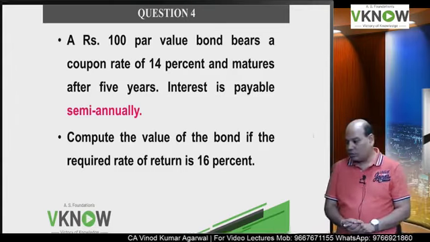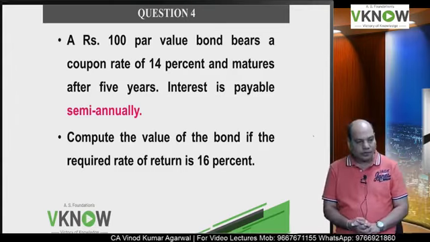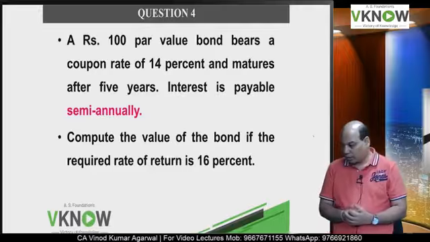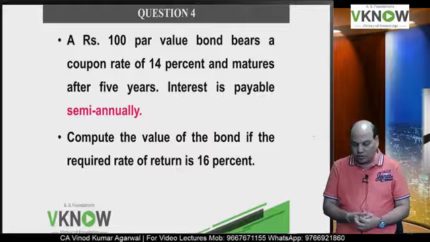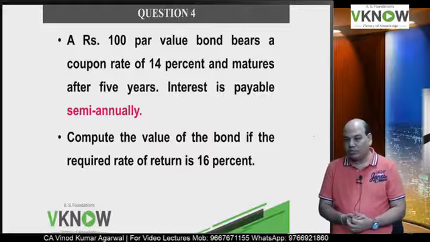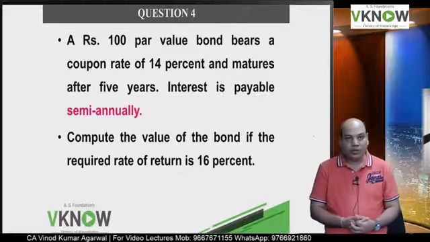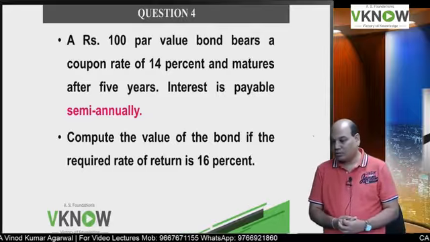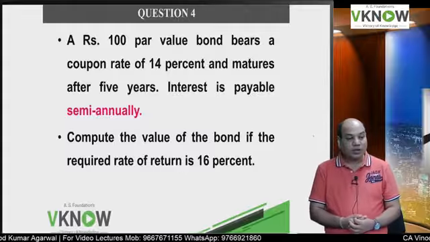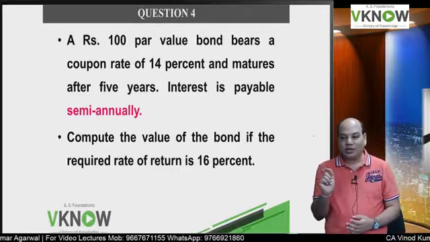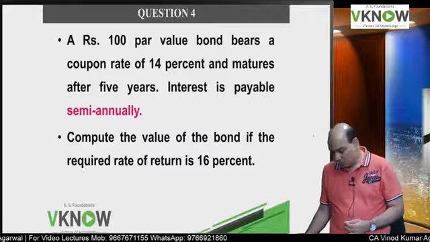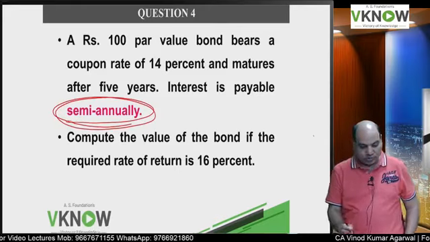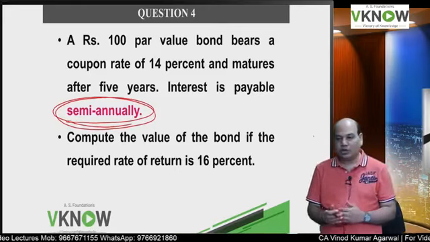Question number 4 now. This question is different. It is based on semi-annual bond. Okay. Question 3 was homework. A rupees 100 par value bond bears a coupon rate of 14% and matures after 5 years. Interest is payable semi-annually. Underline semi-annually. Okay. Semi-annually means interest will be paid after 6 months. So in a year interest will be paid twice.